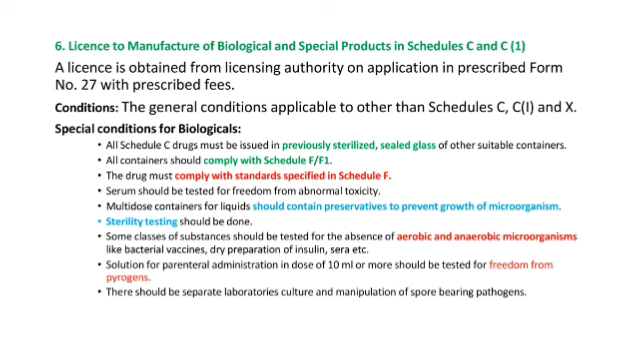Next, license to manufacture of biological and special products. There are some conditions. All Schedule C drugs must be issued in previously sterilized sealed glass or other suitable containers. All containers should comply with the Schedule F or F1. Drug must comply with the standards specified in the Schedule F.